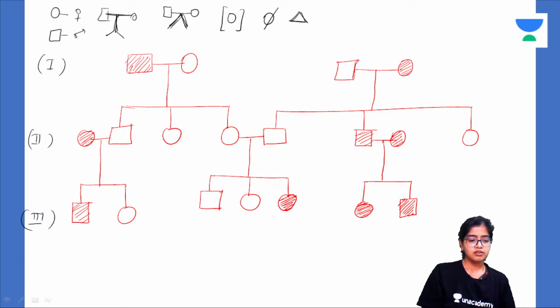I think this will be it. Consanguineous marriage is depicted by 2 dashes like this. These are the symbols that you should be aware of. Now using these symbols, come on, tell me.